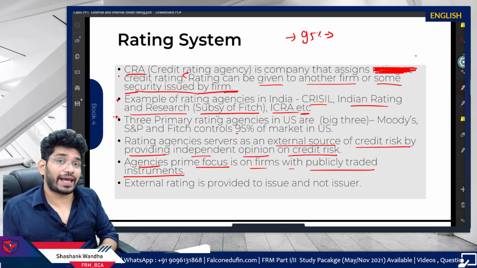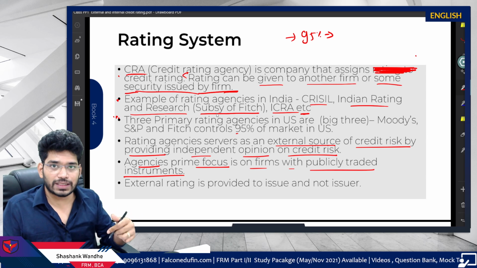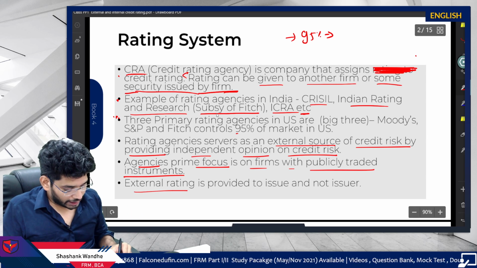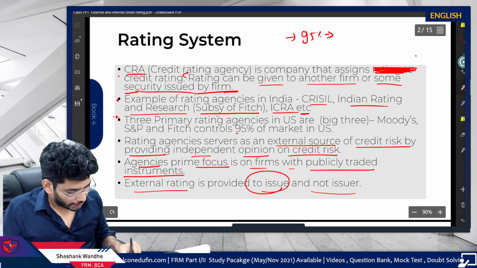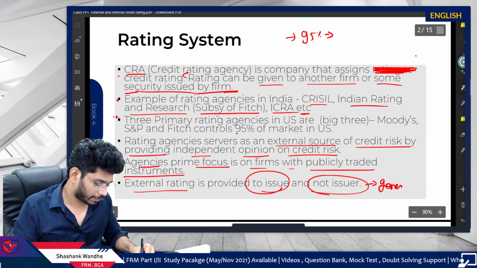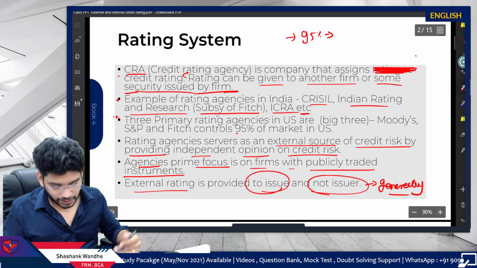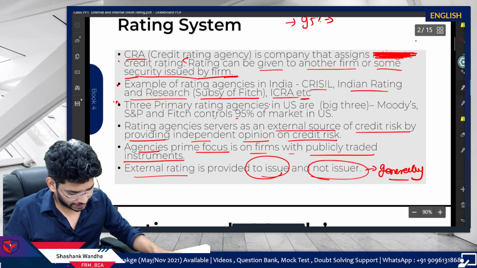And this is applicable for the external rating. Again, we are talking about external rating. For internal rating, things will change. And external rating is provided to the issue and not the issuer, generally. This is about the first part, the basics of the rating agencies and rating system.